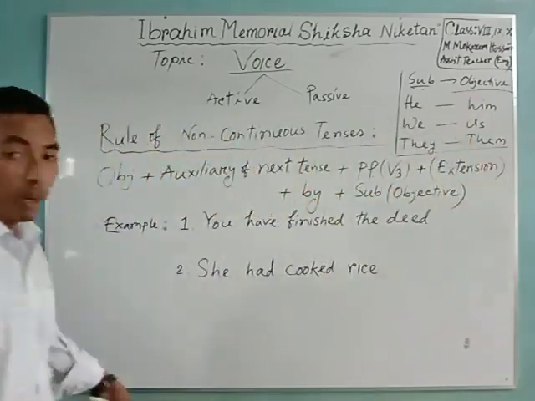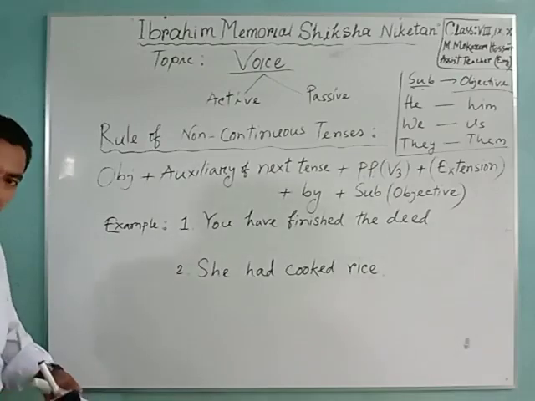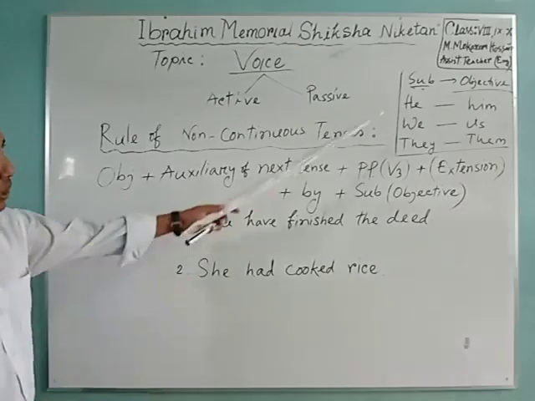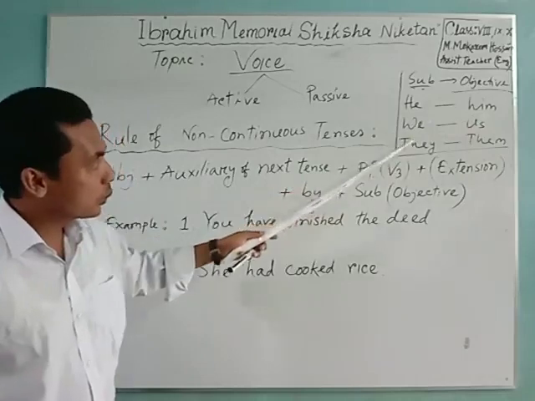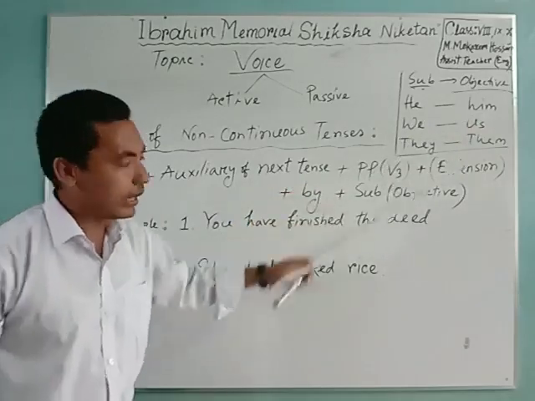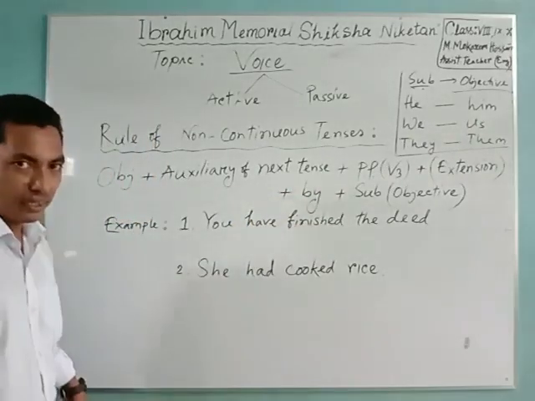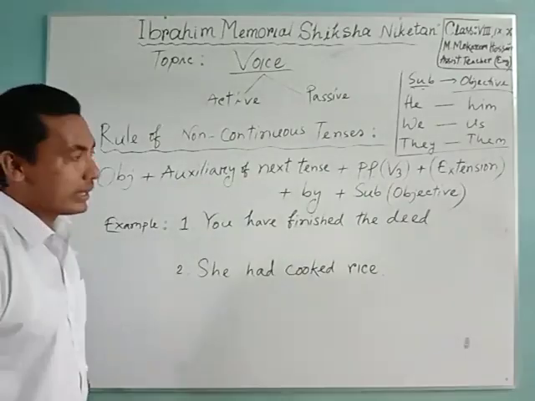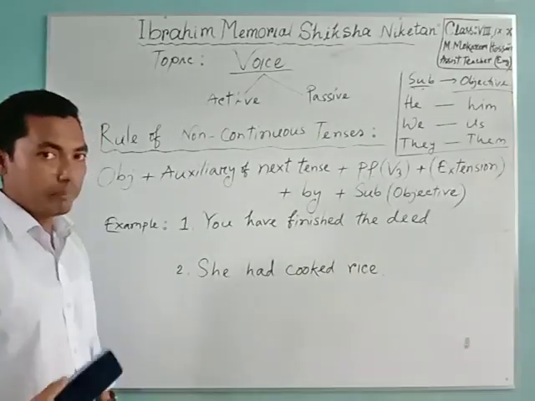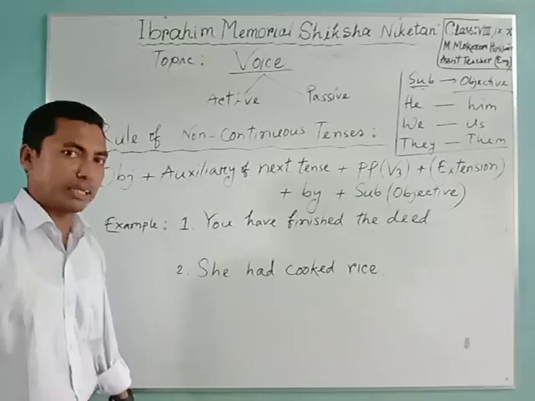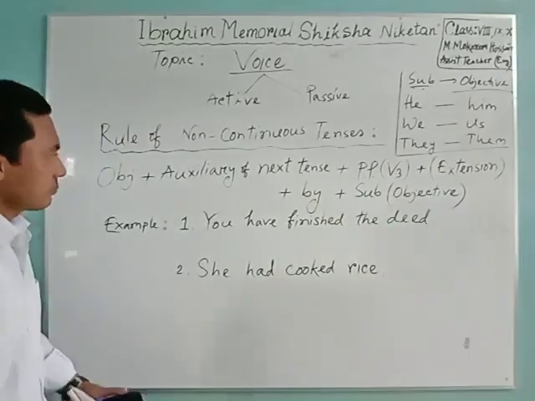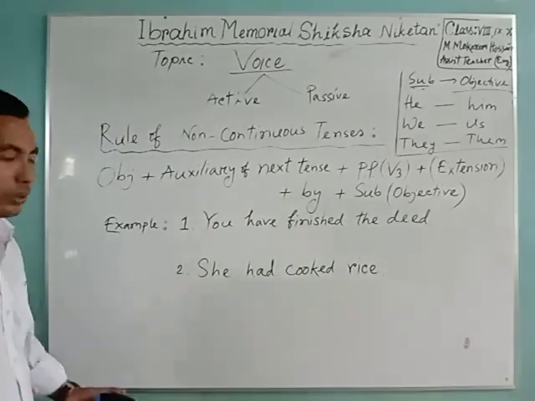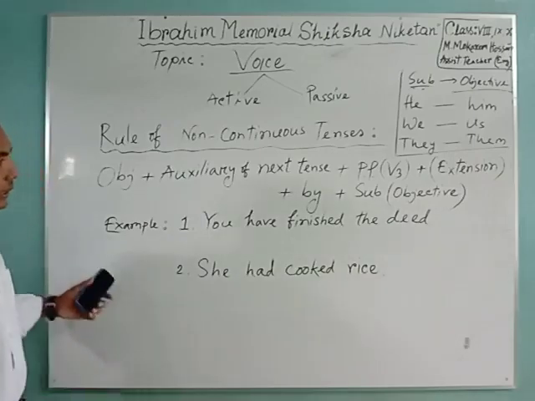These are called objective form. Clear? Objective form. He, him. We, us. They, them. She, her. Okay. Likewise, name Rohim, his father. Okay. Clear?